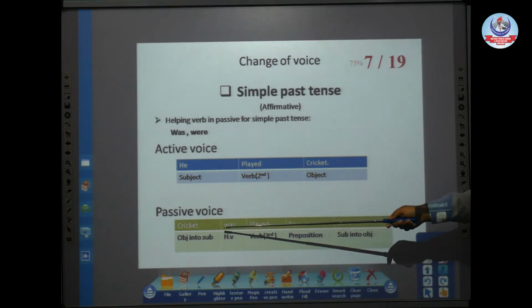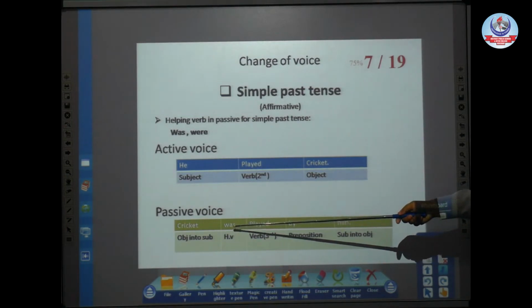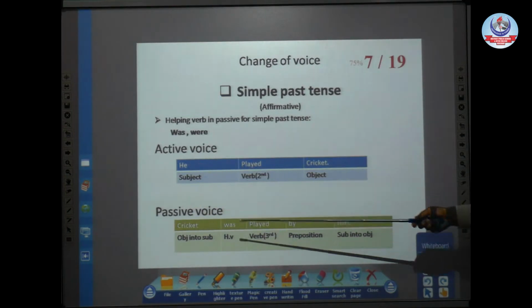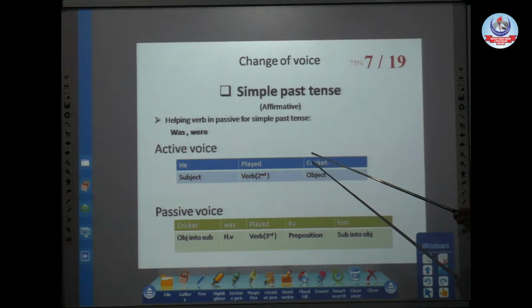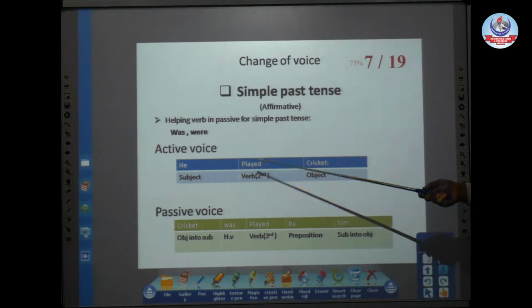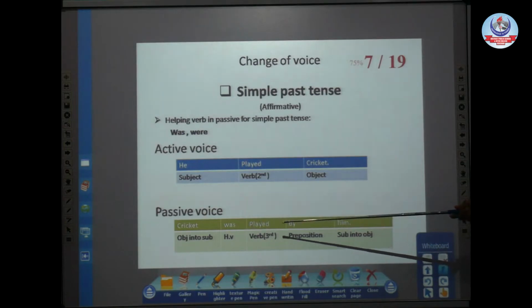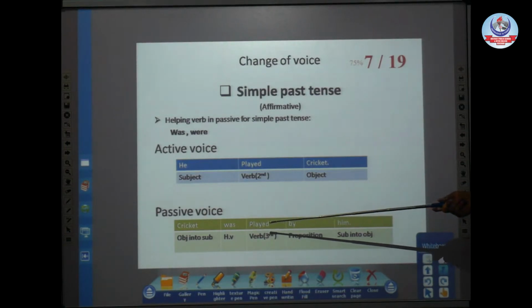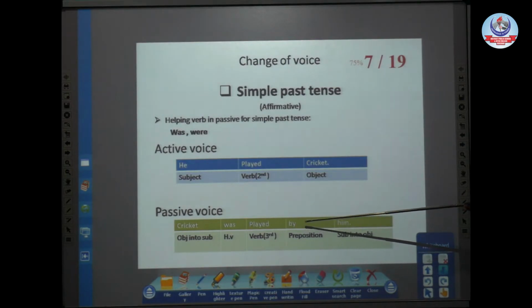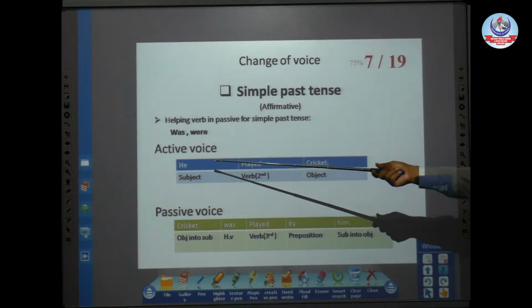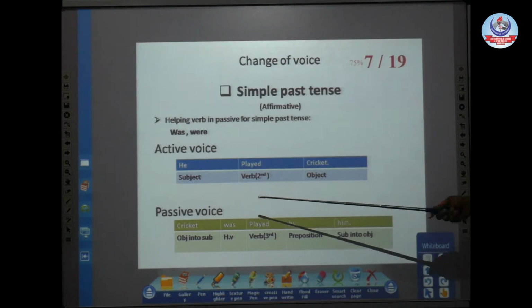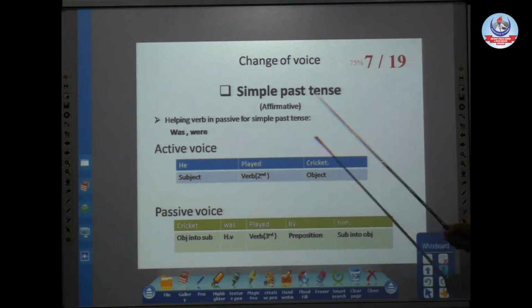You will notice that only one thing is changed, and that is the helping verb. All other rules are the same. In the same way we are changing object into subject, and in the same way we are placing our helping verb. After that, the third form of verb, which is understood for the passive voice, and after that the addition of the preposition, and at the end our subject into object. The only thing which is changed is the helping verb.